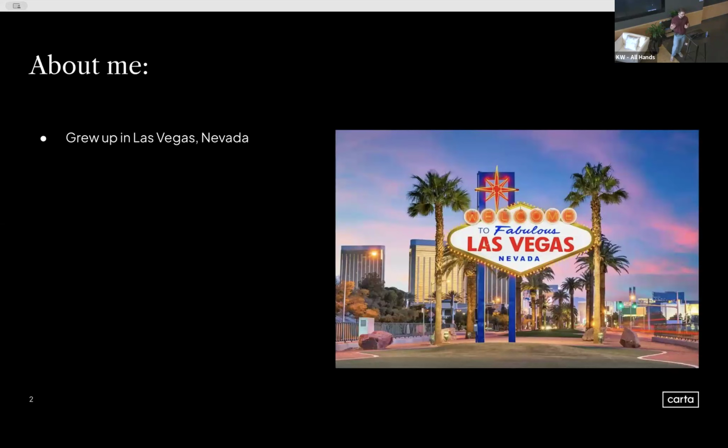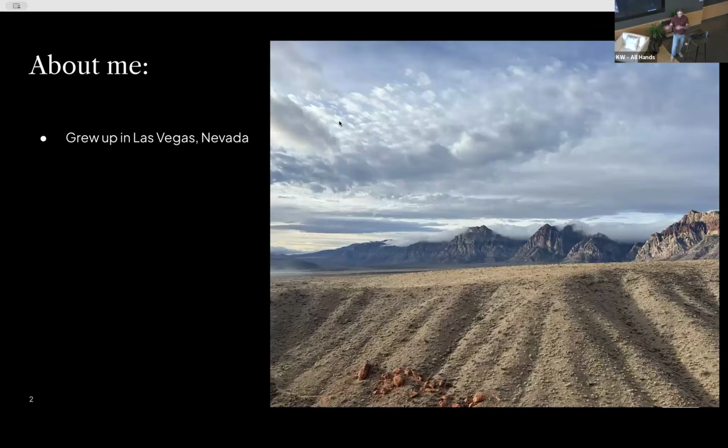I grew up in Las Vegas, Nevada, and that's still where I currently work remotely. Fun fact, we do have more than just hotels in Las Vegas. We do, in fact, have houses there as well. We also have beautiful outdoors, which is one of the reasons that I still am in Las Vegas. This is a picture of Red Rock Canyon, frequented by many rock climbers around the world.